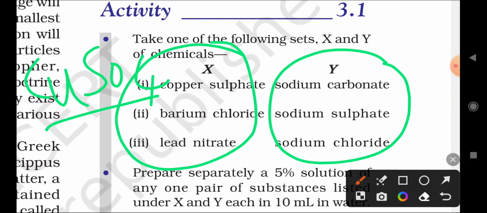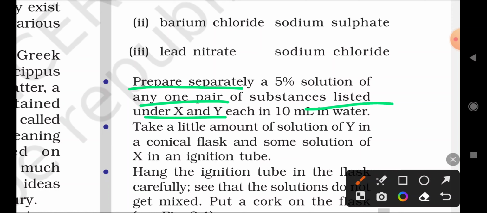Prepare separately 5% solutions of any one pair of the substances listed under X and Y, each in 10 ml water. How do we take the X compound and the Y compound, and how do we mix them, in how much?